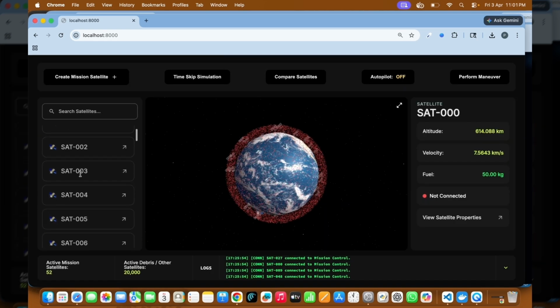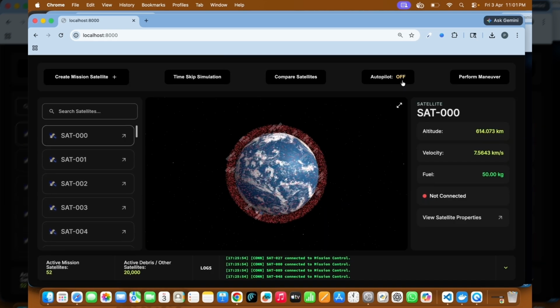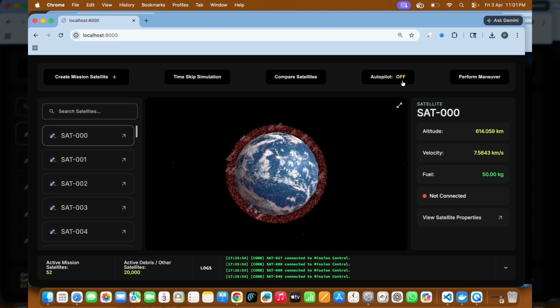Compare satellites, you can compare the satellites as well. Collision, there could be two, right? Predictive collision and the immediate one. Autopilot: if it sees a predictive collision, it is going to take an action directly without user approval needed. If it is off, it is going to ask for the user approval, and a user has the option to execute a manual maneuver as well in here. Or if the user doesn't respond, the autopilot will take over and perform anyway.